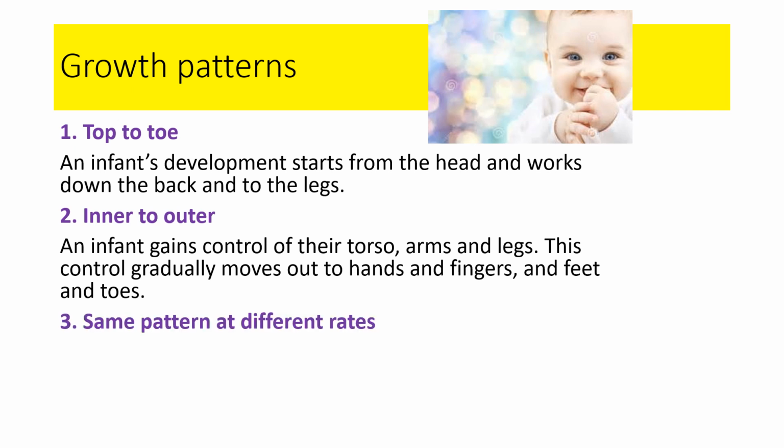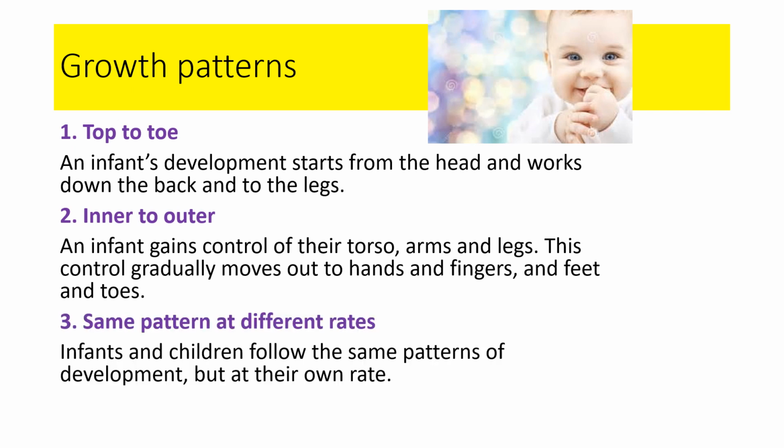All babies follow the same pattern, but at different rates. So they will follow the same pattern of development, but at their own rate. Now, occasionally, some babies won't crawl, for example, they'll go straight to walking, okay? But as a general rule, babies follow the same pattern, but they do so at their own rate.